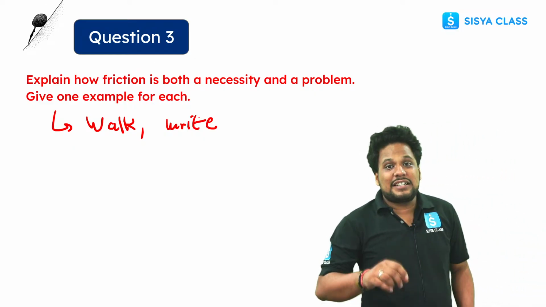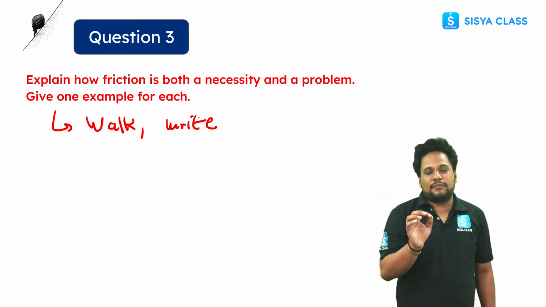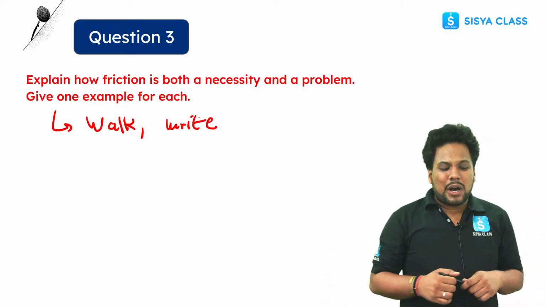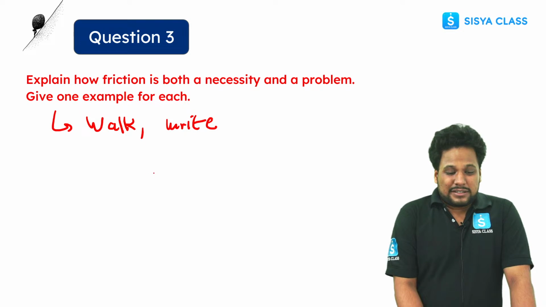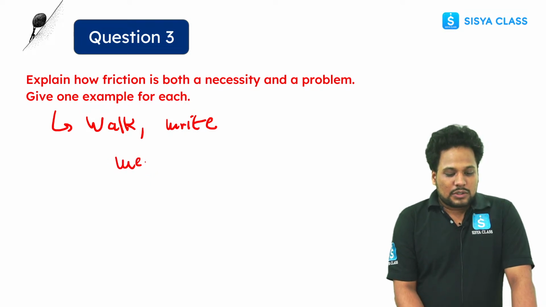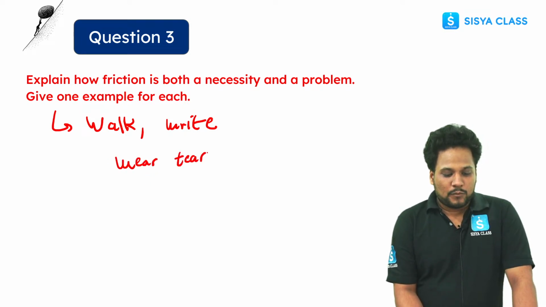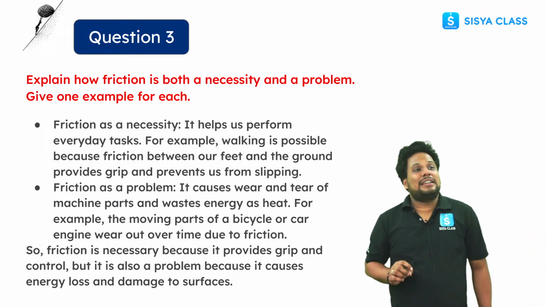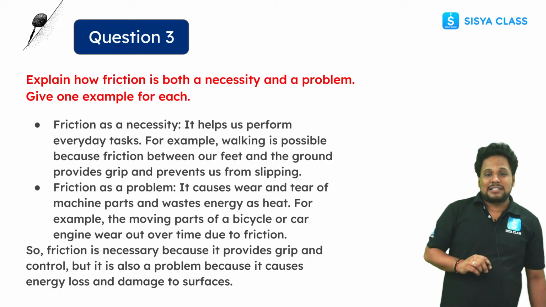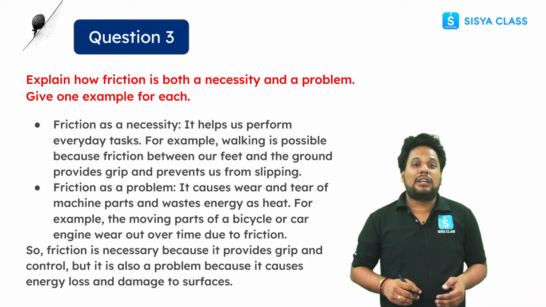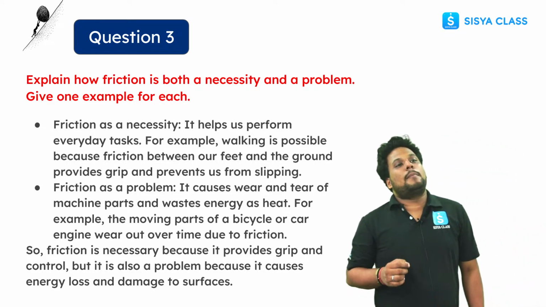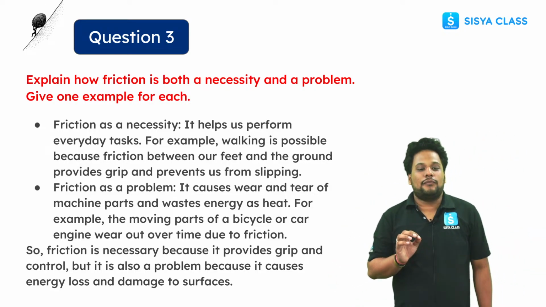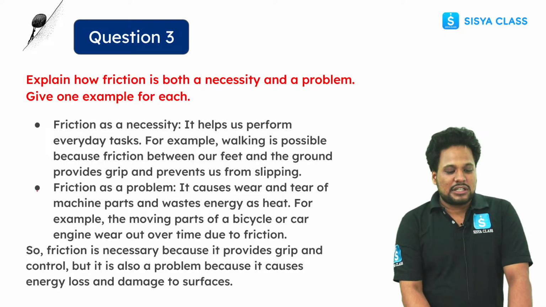So in that case friction is necessary because it helps us in walking, even in writing also. But why is it creating a problem? Because it causes wear and tear. So the necessity is what? It helps us to perform daily tasks, like walking. We can walk because of friction only. But it is a problem because it causes wear and tear of machine parts.